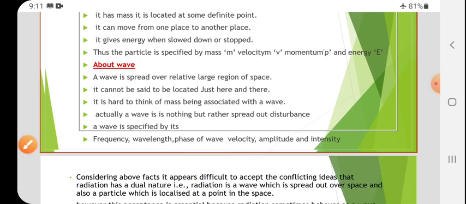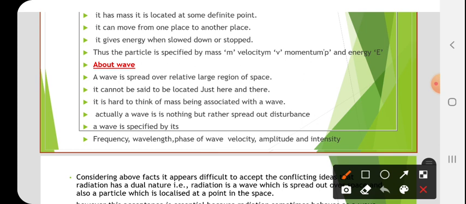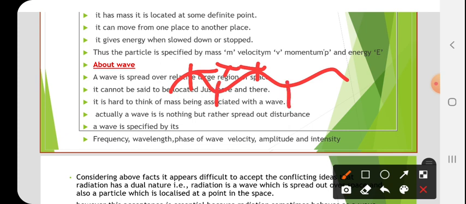And a wavelength means, here it is a wave. The distance between consecutive crests is called wavelength, or the distance between consecutive troughs is called wavelength, right? So this is called crest and this is called trough, okay?